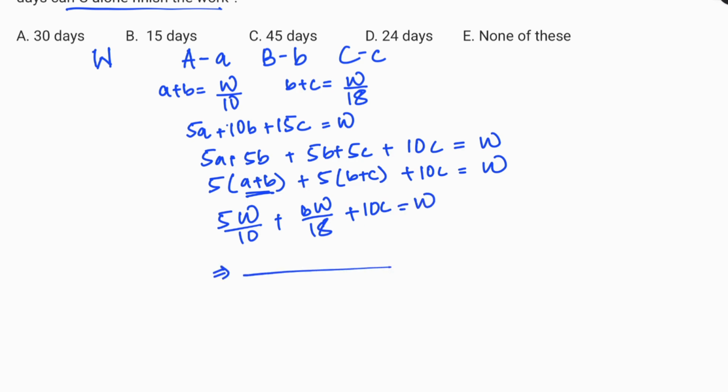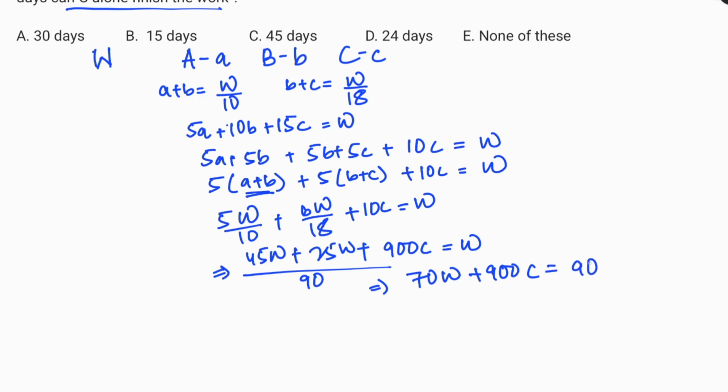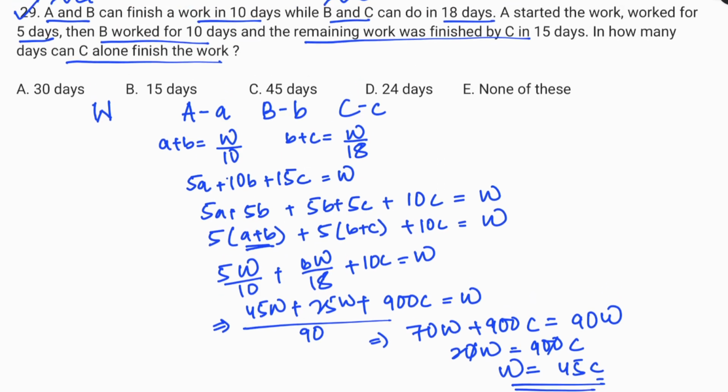Now LCM of 10 and 18 can be taken as 90. Now 9 times 5 is equal to 45W. Now 18 times 5 is equal to 90, and we have 5W over here. So I have 25W over here, and 10 times 90 is equal to 900. So we have 900C over here, which is equal to W. Now if we rearrange it, we'll get 70W plus 900C is equal to 90W, or I can say that 20W is equal to 900C, and upon calculation this will come as work done is equal to 45 units of C. So 45 units of C is required to do the total amount of work, that is W.